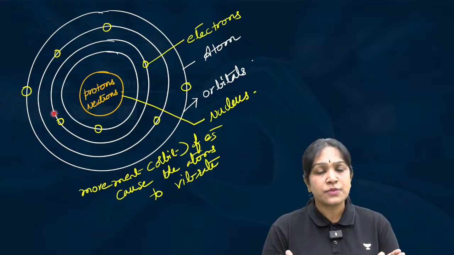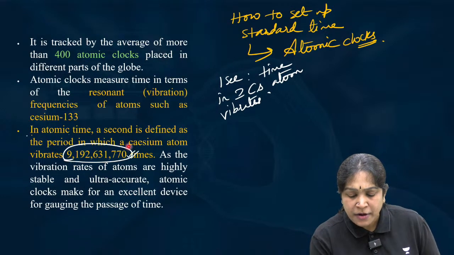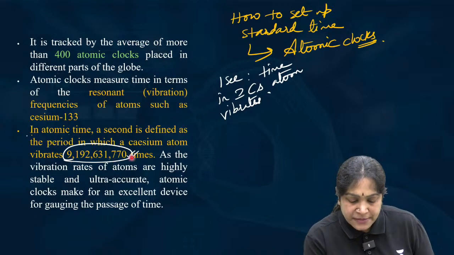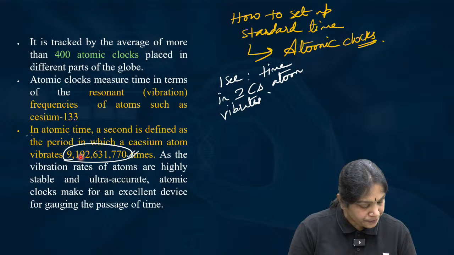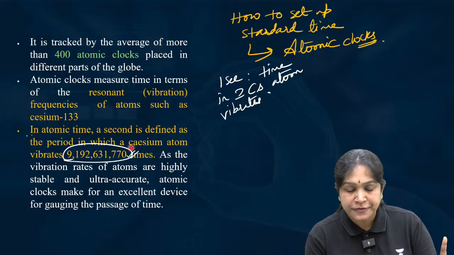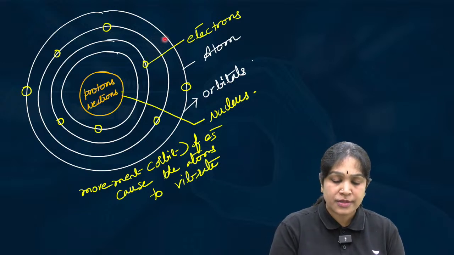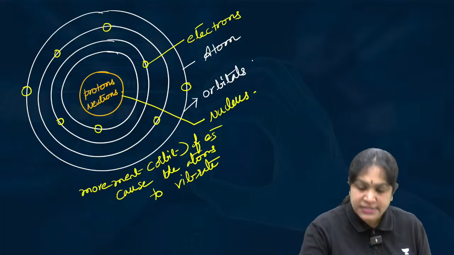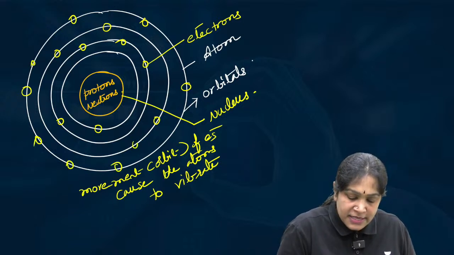Then do all atoms vibrate at the same rate? I mean, will any atom vibrate the same number of times per second, or will different atoms vibrate a different number of times per second? No. All atoms do not vibrate the same number of times per second. It depends, because different atoms have different numbers of electrons. The number of electrons differs, right? Some atoms will have more electrons, some atoms will have fewer electrons.